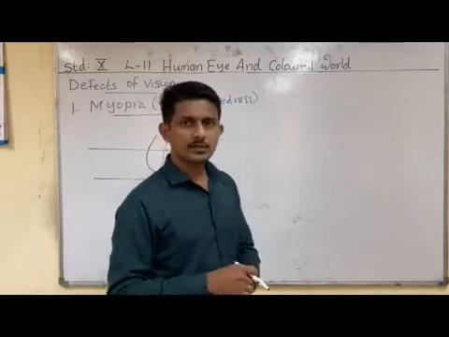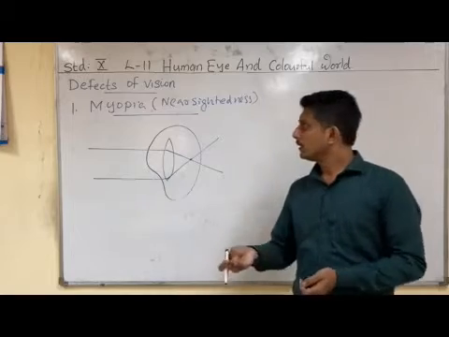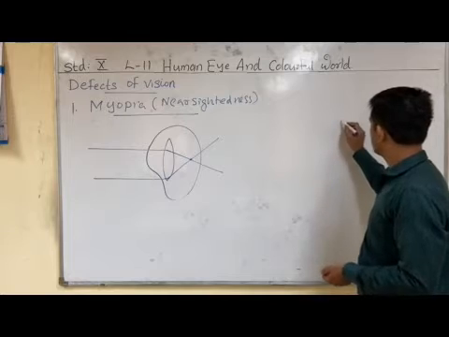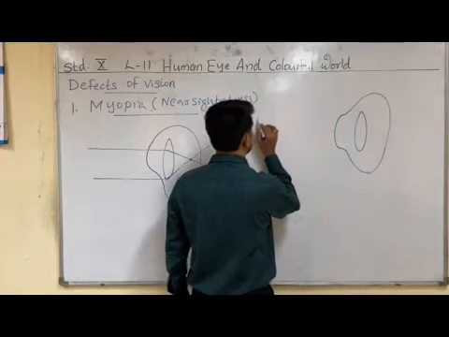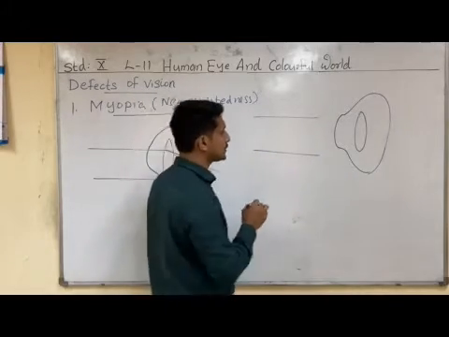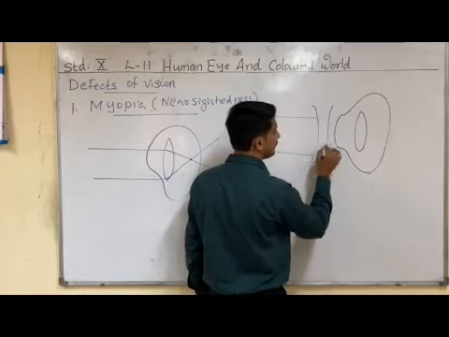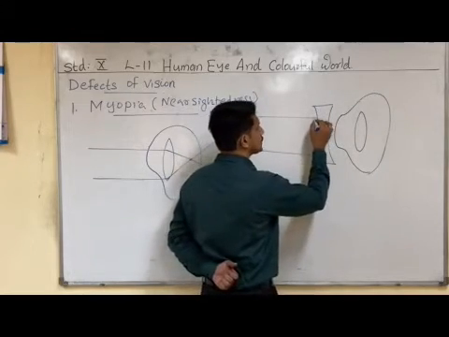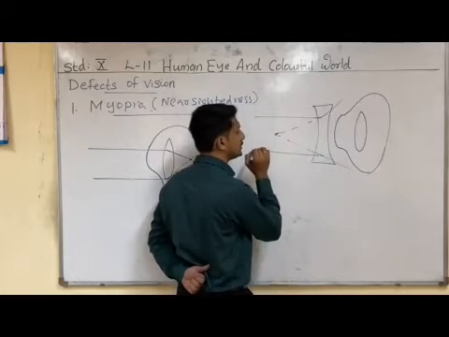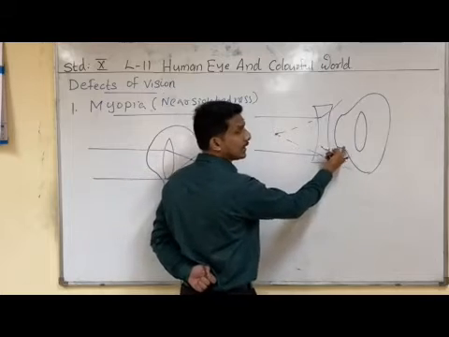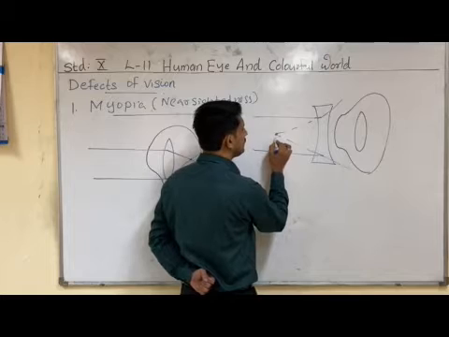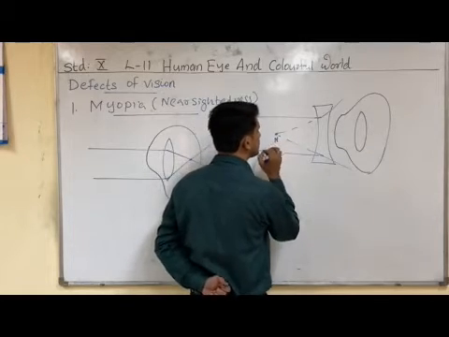This type of defect of vision can be corrected by using a concave lens. So this is a human eye, and light radiations are coming from infinity, which the eye is not able to see. When we wear a concave lens like this, the light radiations diverge, we know that. The image appears to focus at this point, and this point is the far point of the myopic person.